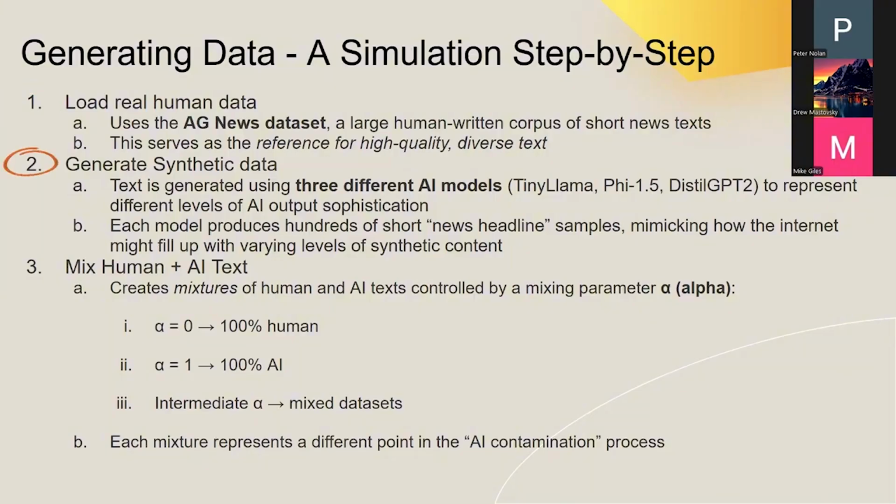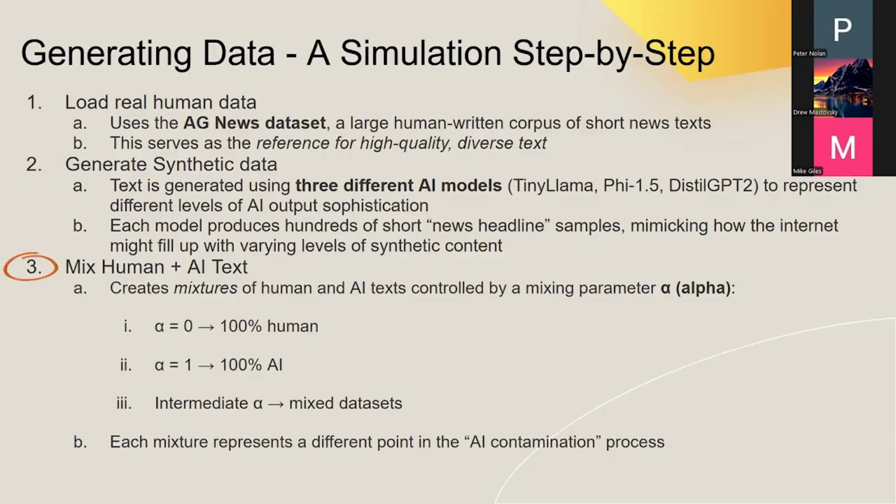Step 2, we generate synthetic data using three different AI models: TinyLlama, Phi 1.5, and DistilGPT-2. Each of these models represents a different level of AI sophistication, from older, smaller ones to more advanced systems. We have each model generate hundreds of short news-headline-style texts and word pairs so that we can simulate what it looks like if online spaces gradually fill up with AI-written material.